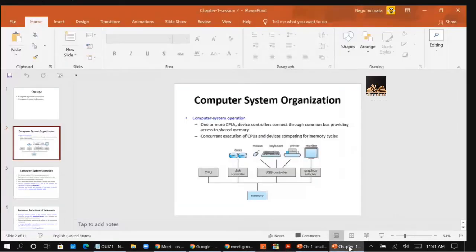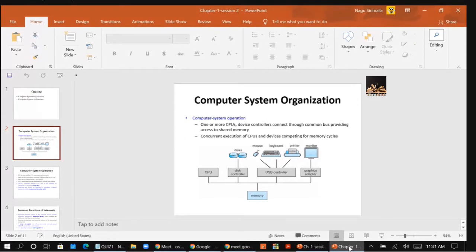Right. So let's see. Computer system organization. So if you take the computer system organization, it has several parts. Mainly we have three parts. The first one is computer system operation. The second one is storage structure. The third one is IO structure. Right? The first one is computer system operation, second one storage structure, third one IO structure. So let's start with the computer system operation.